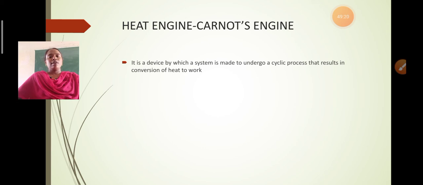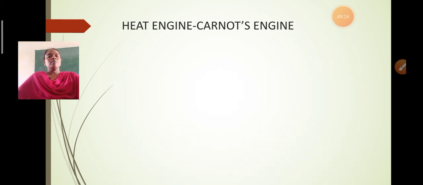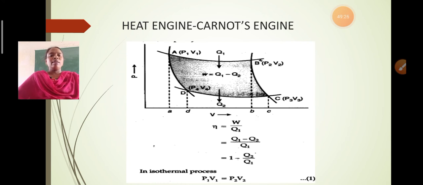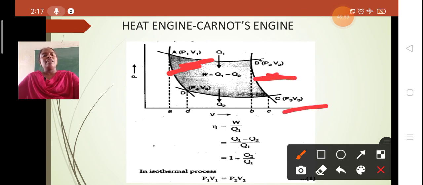Likewise, V is taken on the x-axis and P on the y-axis, and the state of the system during expansion or compression is represented by points: state A with P1, V1, state B with P2, V2, then P3, V3, and again P4, V4.